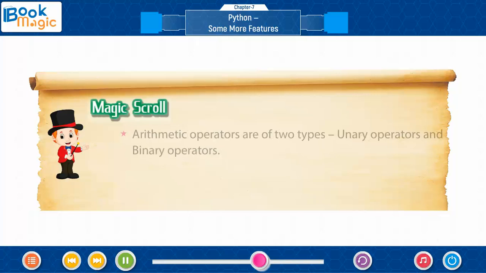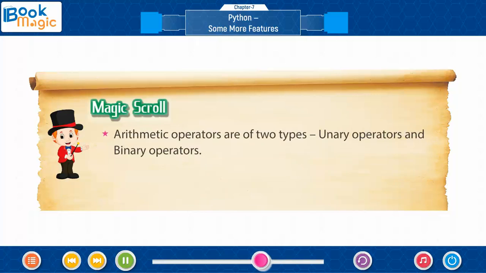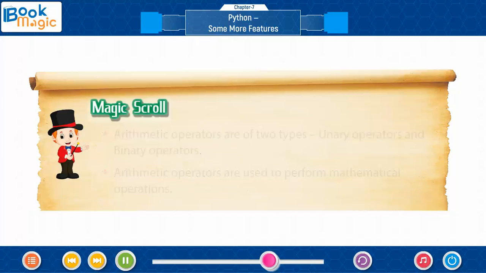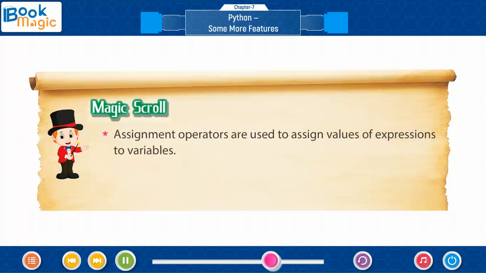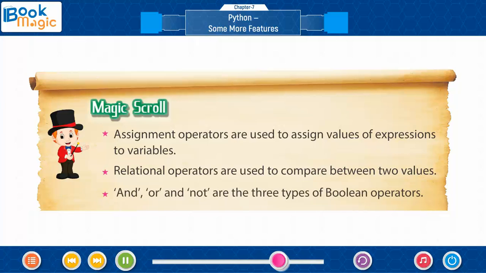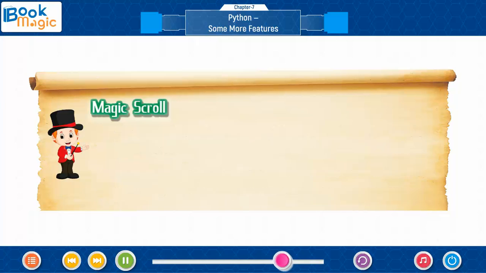Magic scroll. Arithmetic operators are of two types: unary operators and binary operators. Arithmetic operators are used to perform mathematical operations. Assignment operators are used to assign values of expressions to variables. Relational operators are used to compare two values. And, or, and not are the three types of Boolean operators.